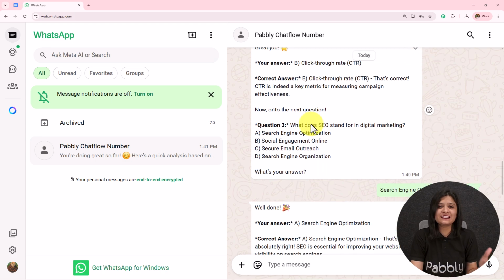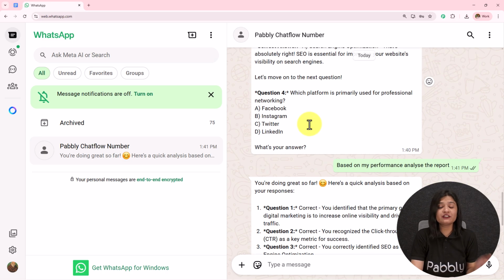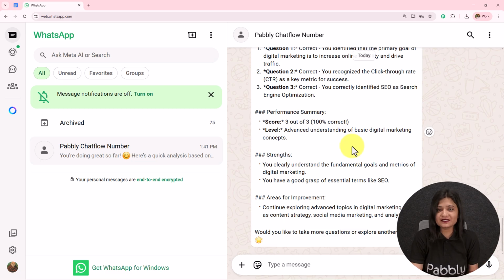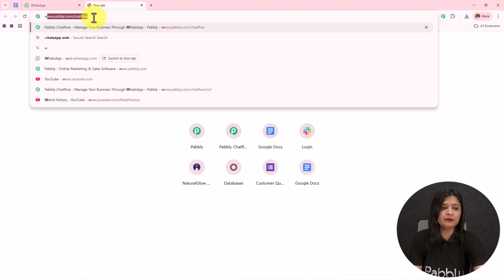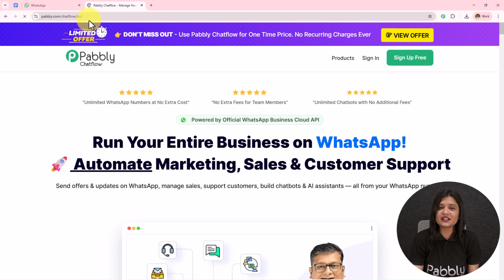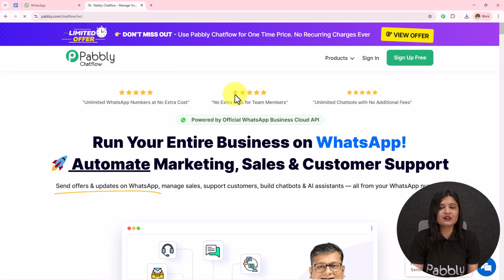So this is basically an AI agent which we are creating for the quiz. Now to create this, we are going to use Pabbly Chatflow. To visit Pabbly Chatflow, you simply have to write www.pabbly.com/chatflow in the browser. After browsing the website, we need to sign into our Pabbly Chatflow account.